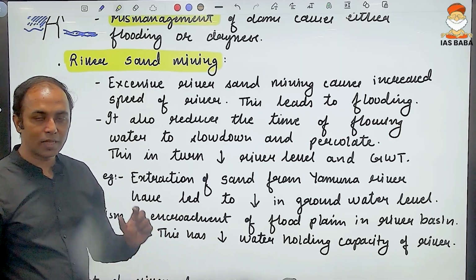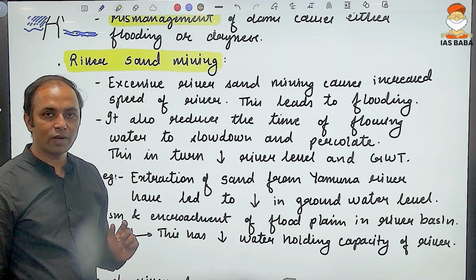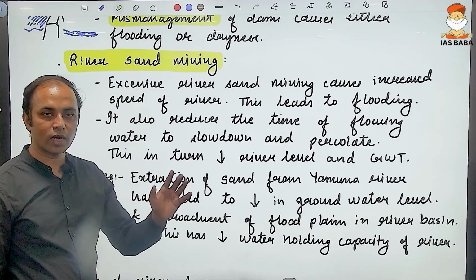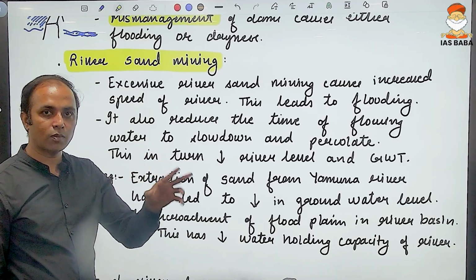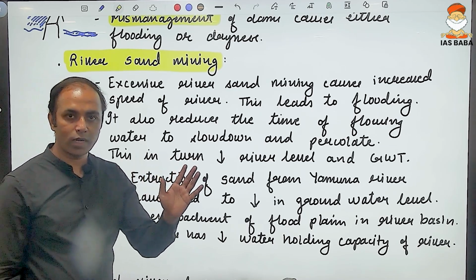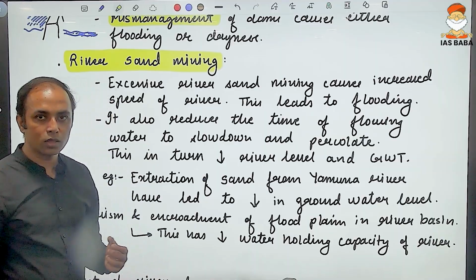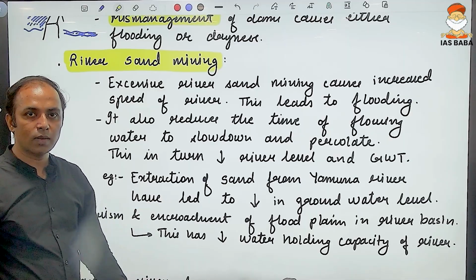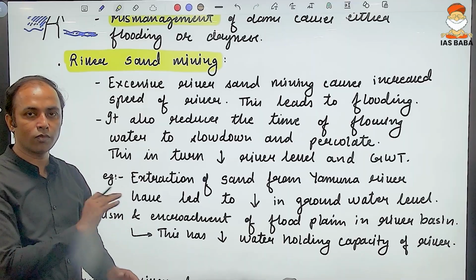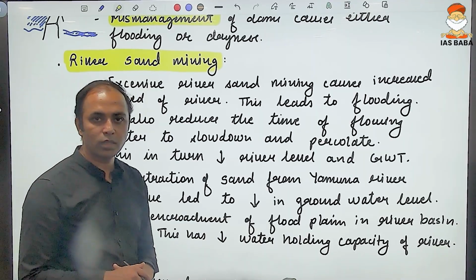So when the sand is not there, the river is going to flow very fast. When the river is flowing fast, there can be two problems. One problem is the river will become very violent, and in that case it may cause flooding also. On the other hand, when the groundwater table falls down, the surface water would also fall down. So excessive sand mining should be prevented.